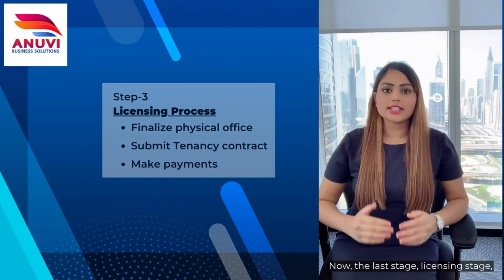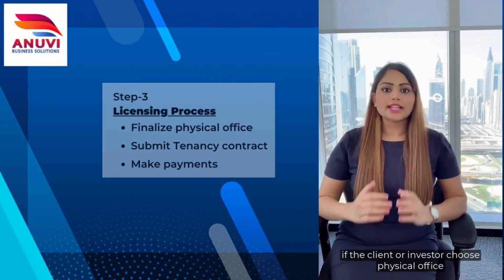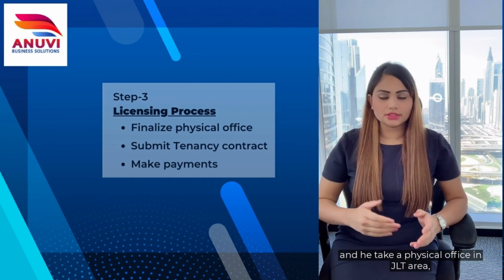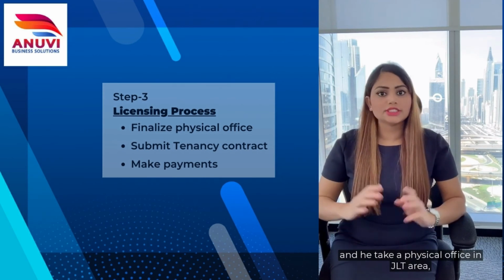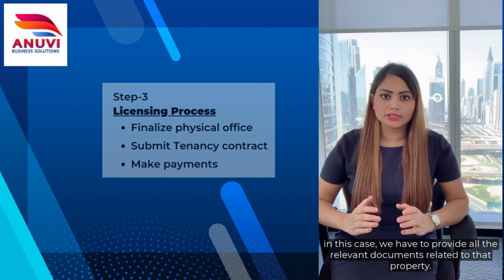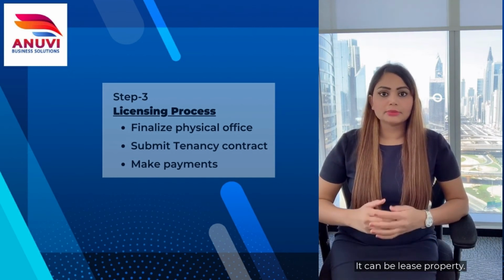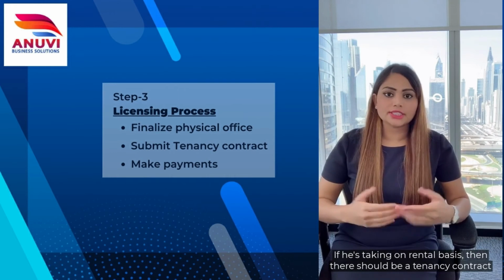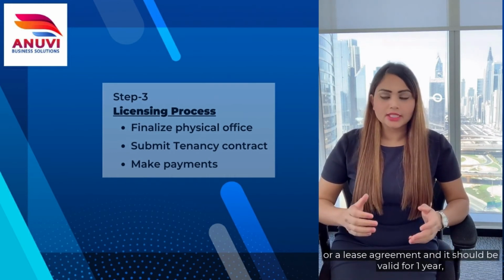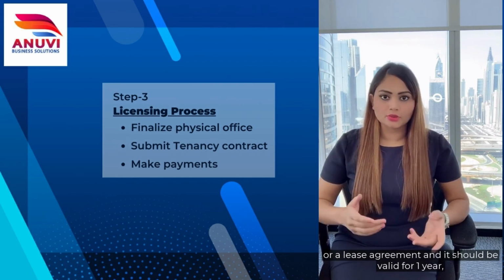Now the last stage, the licensing stage. If the client, the investor, chooses a physical office in the JLT area, in this case we have to provide all the relevant documents related to that property. It can be a lease property. If he is taking it on a rental basis, then there should be a tenancy contract or a lease agreement, and it should be valid for 1 year.